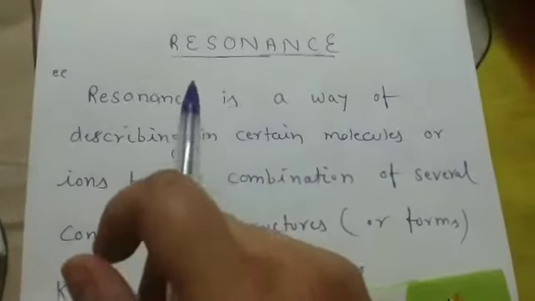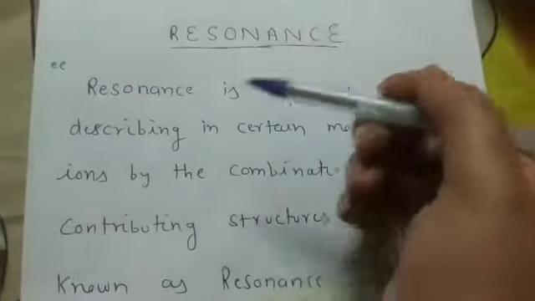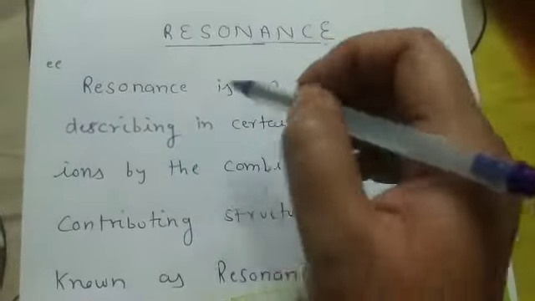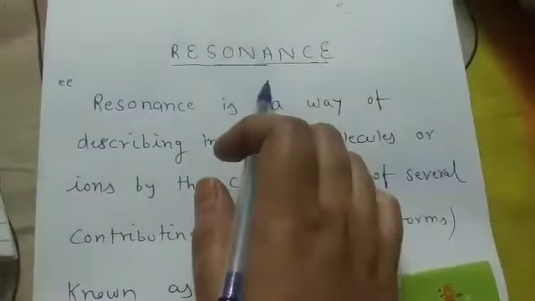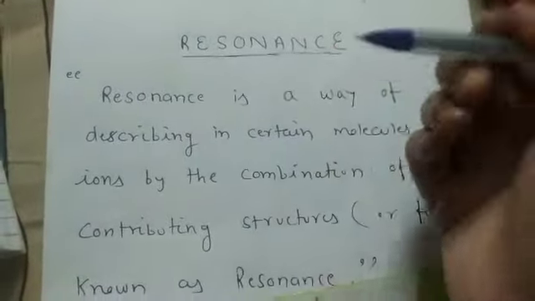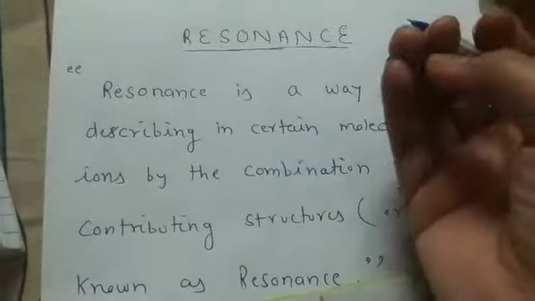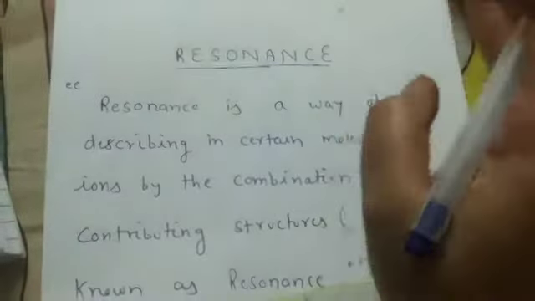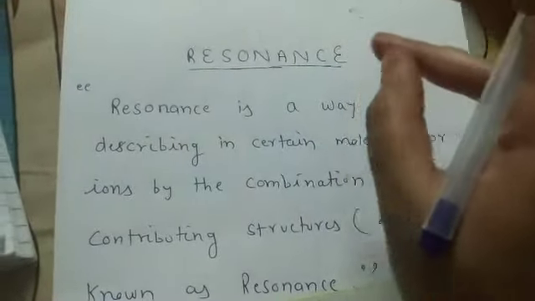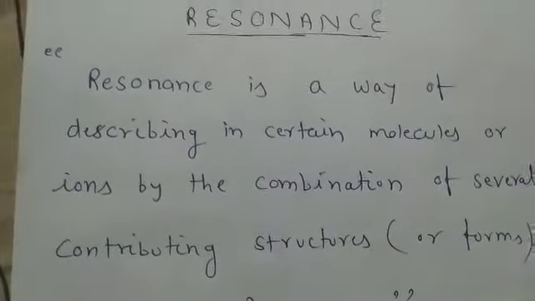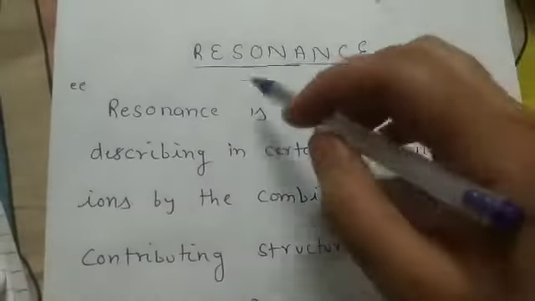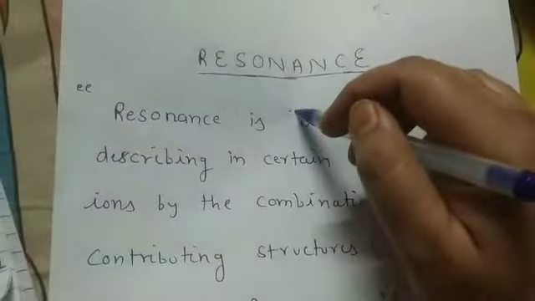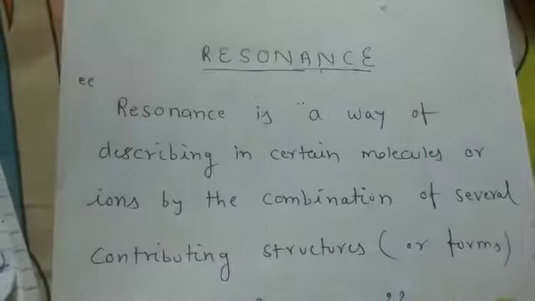Good morning, students. Today we will discuss the most important electronic effect, that is resonance. Students, previously we had discussed the inductive effect, hyperconjugation and electromeric effect. Okay, students? Now let's talk about one of the most important stabilizing effects, that is resonance.